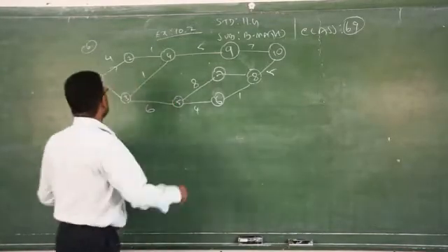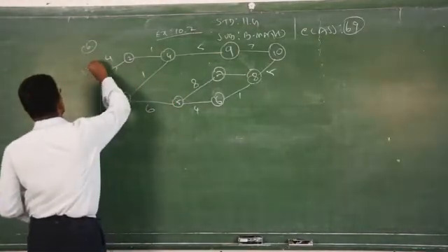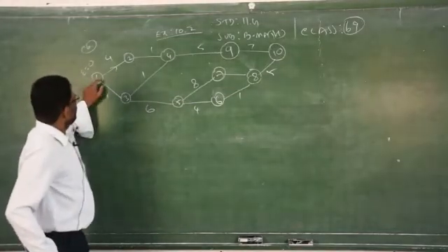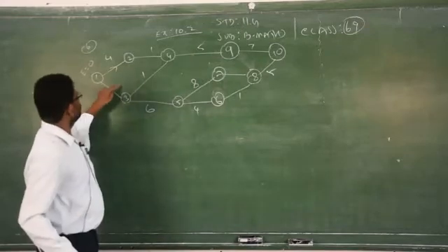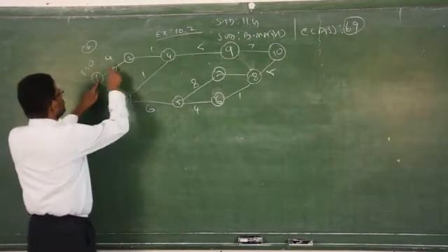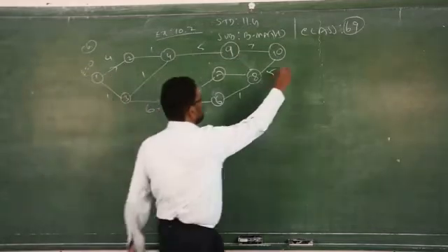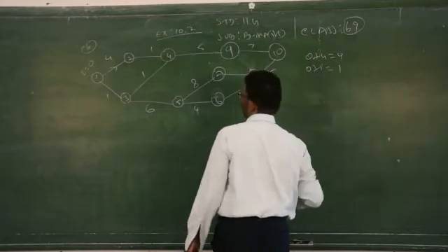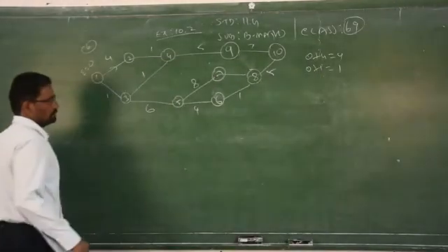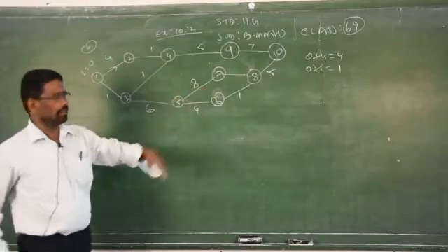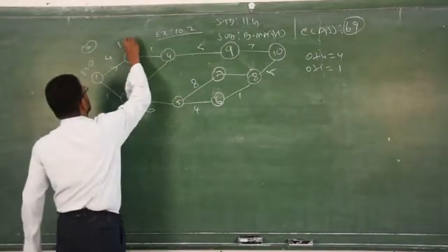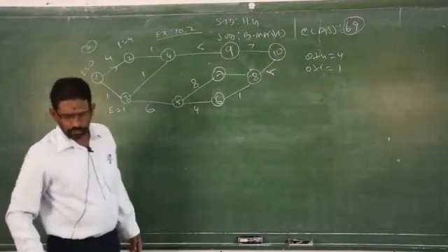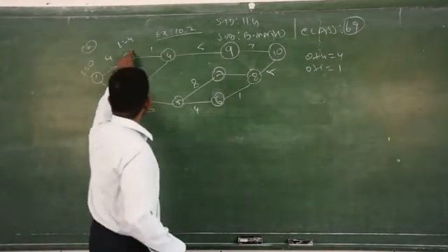Now you start with EST, earliest starting time, that is always 0. From 1 we have 1 to 2 and 1 to 3, so you have to add the duration. 0 plus 4 is 4, 0 plus 1 is 1. Out of these two, which one is the maximum? For the forward pass you have to take the maximum value, 4. Therefore E is equal to 4. Here E is equal to 1.